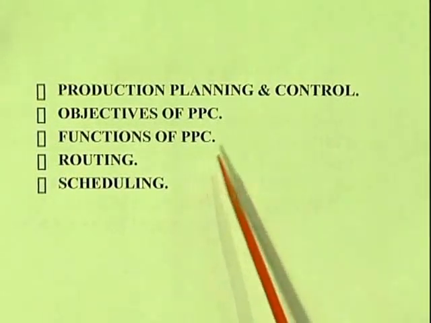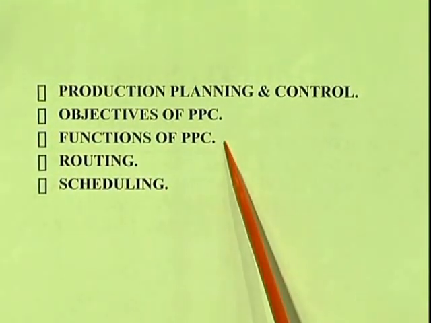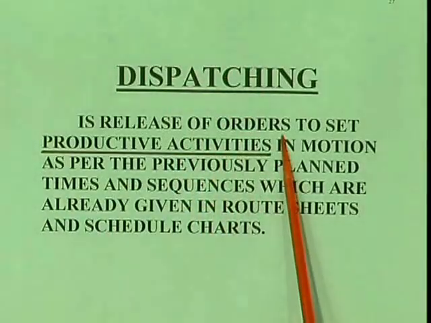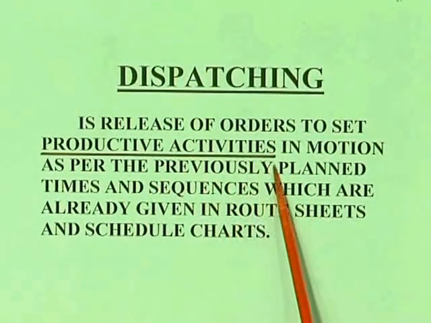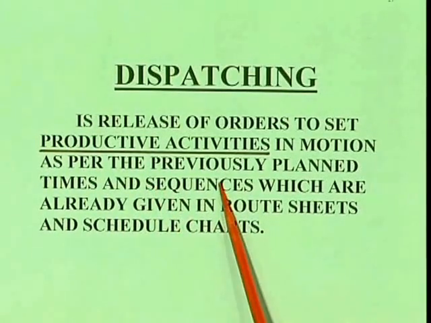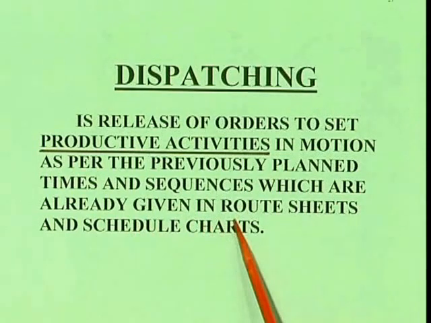Now for today's dispatching, we will see what this is. Dispatching is actually an executive function. We are going to give the orders to different workers to start the work at a particular work center. Dispatching is the release of orders to set productive activities in motion as per the previously planned times and sequences, which are already given in route sheets and schedule charts.